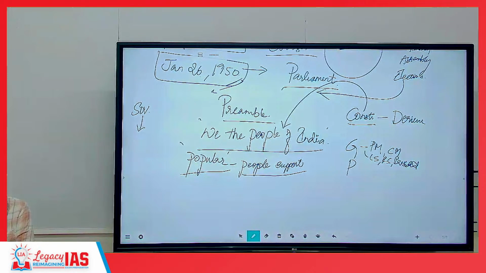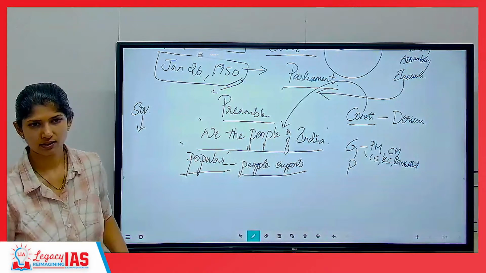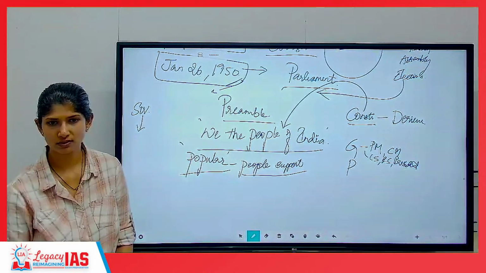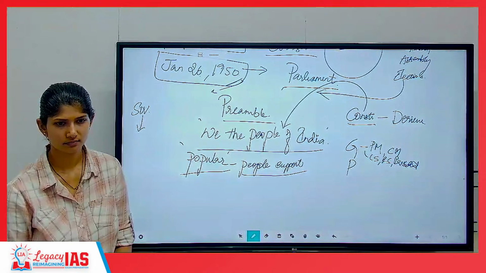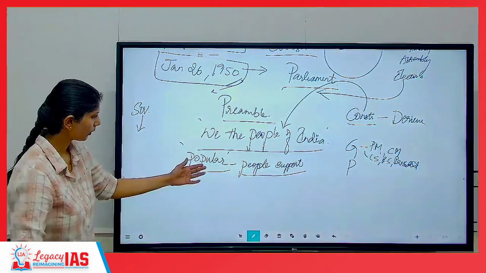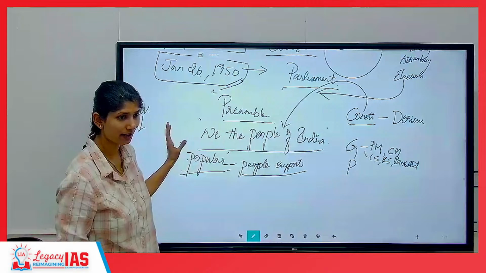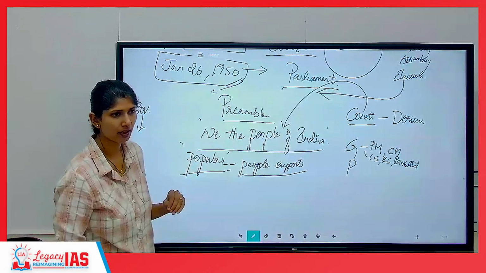Rule of the people. Okay. So directly the sovereignty we are getting from the people. So the statement is correct. Anyone else feels otherwise? See, in popular sovereignty, again, the people are having the highest authority.